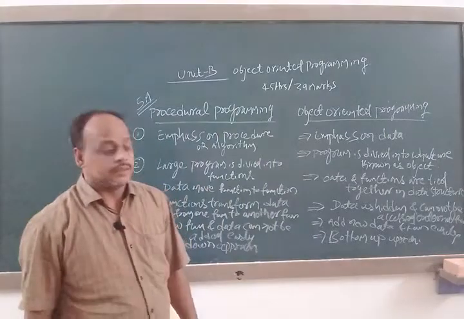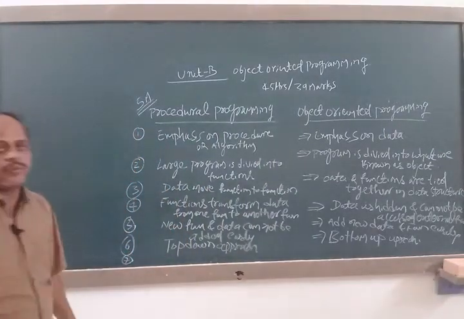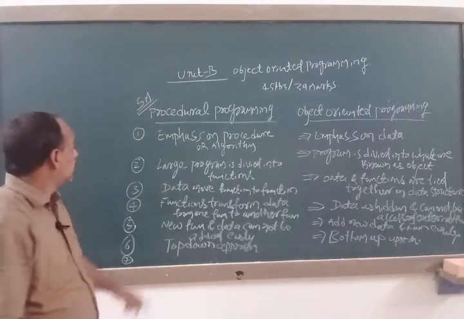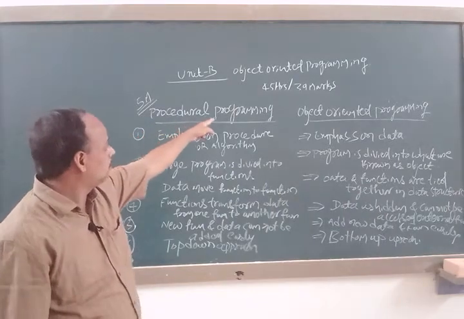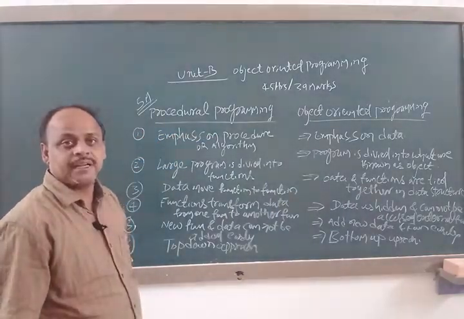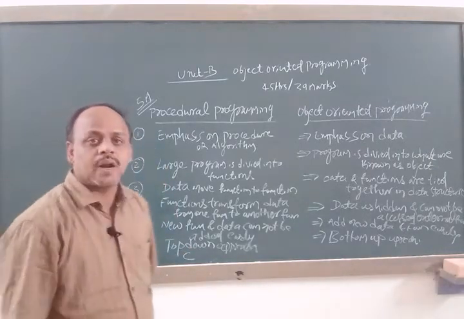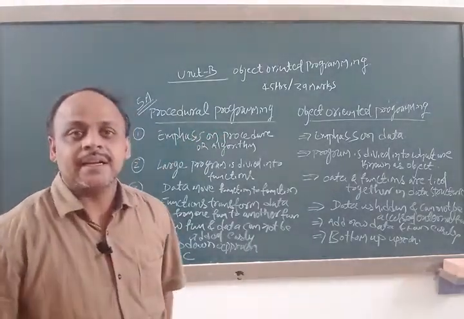And one more point, the seventh point: C programming is an example of the procedural programming technique.